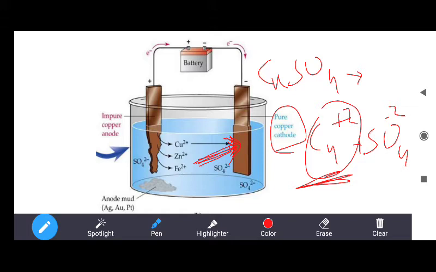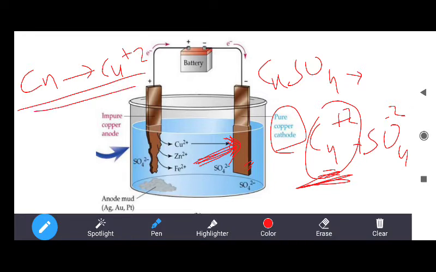And as the copper ions are collected on the metal surface, the solution becomes negative, and to maintain the equilibrium between the copper ion and copper metal,